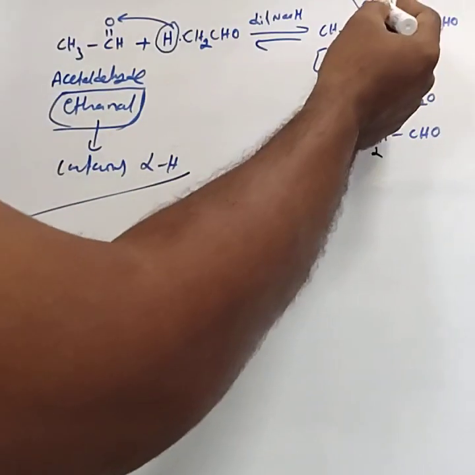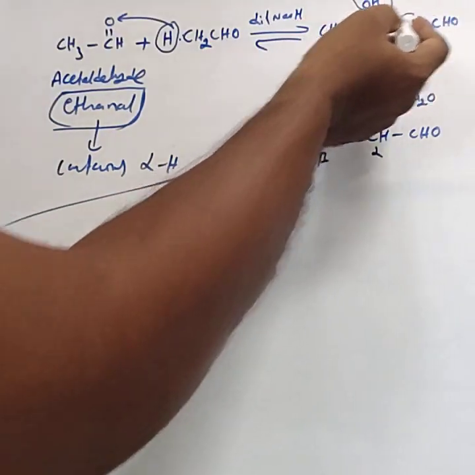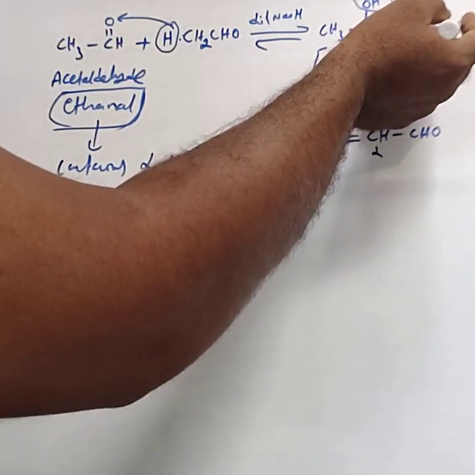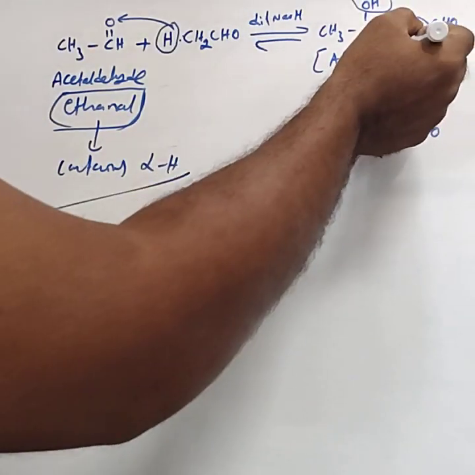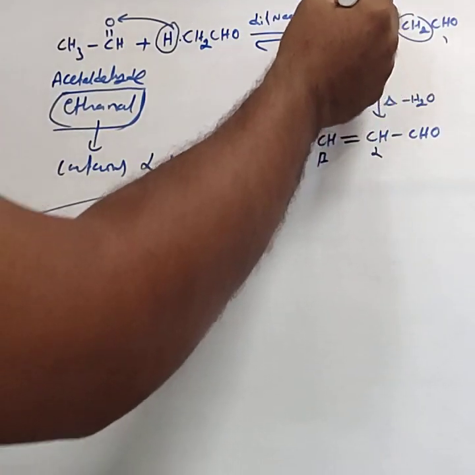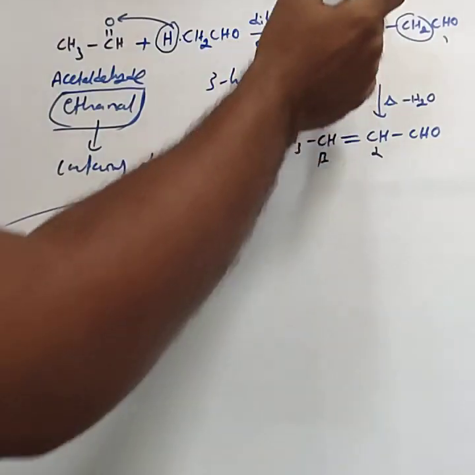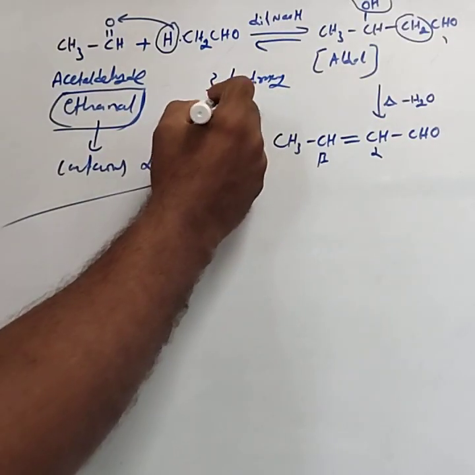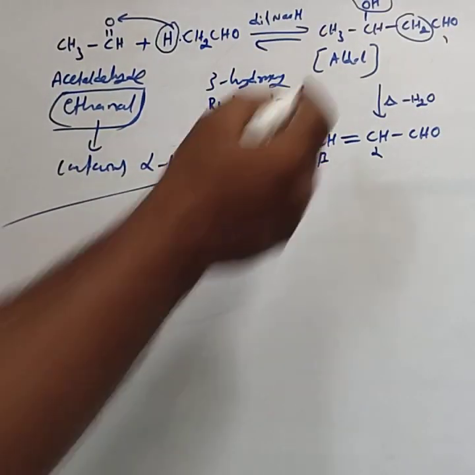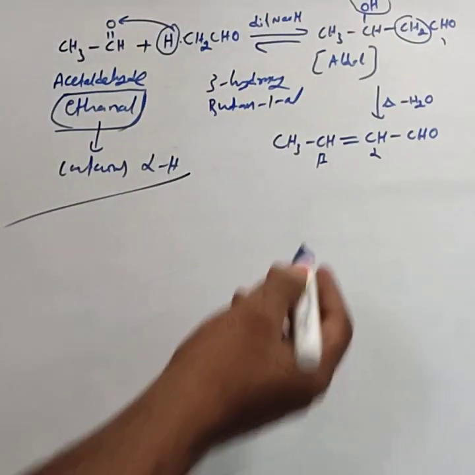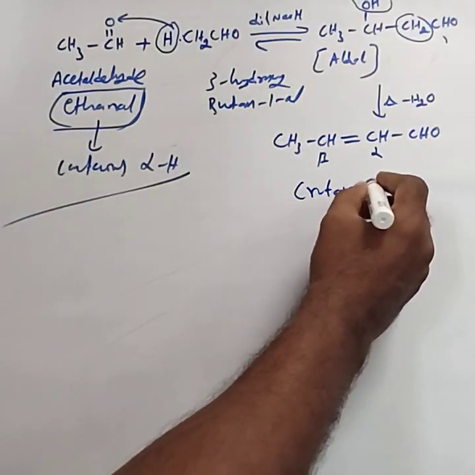For this IUPAC name, there are four carbon atoms, 1, 2, 3, 4 carbon atoms, so butan, with the aldehydic functional group, al. This is the substituent. The position is numbered from the CHO group, hence OH gets position 3: 3-hydroxy, totally four carbon atoms, butane-1-al. This is the IUPAC name. For this one, this is commonly called crotonaldehyde.